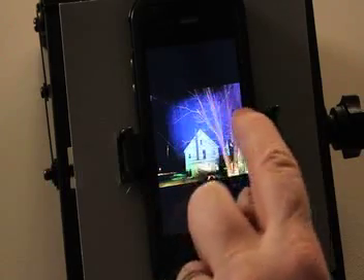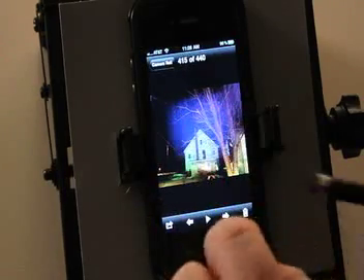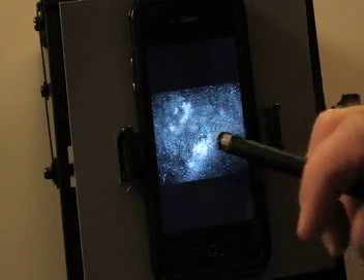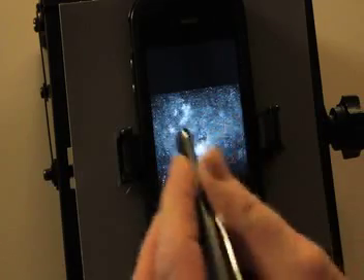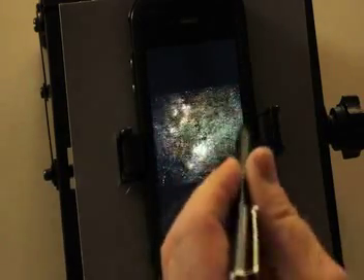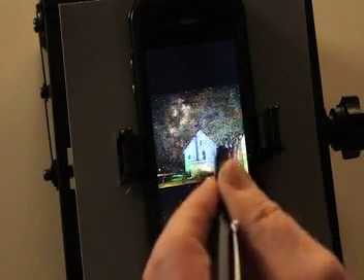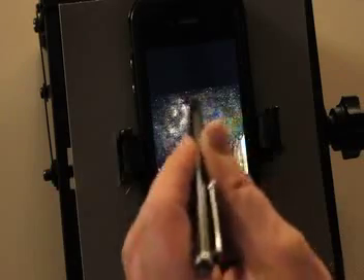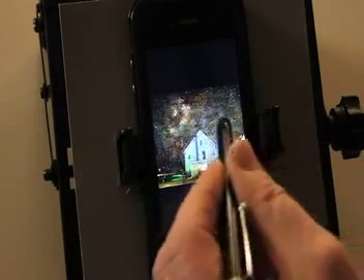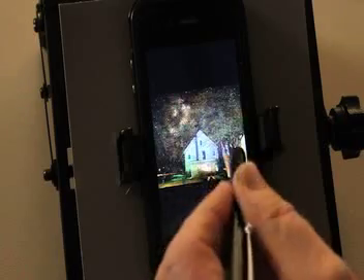For one thing, I use an app. I wasn't interested in that detail up in those trees. So I went into an app that let me select that sky area and darken it down. And then another app, I created an image which is just kind of like a noisy, almost like a sky effect. It's just called a noise filter. It does this random kind of nebulous stuff. And then I added some color to that with another app. And then wanted to bring that in, so you notice I did not overlay that over the building. I used an app that let me selectively apply that sky, that noise effect, to everything but the terrestrial part